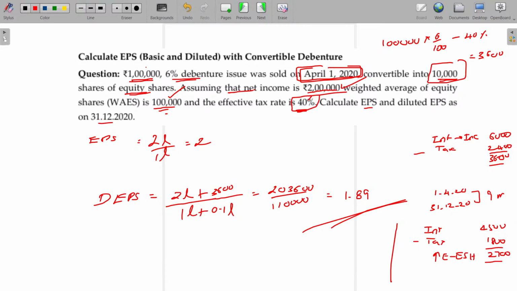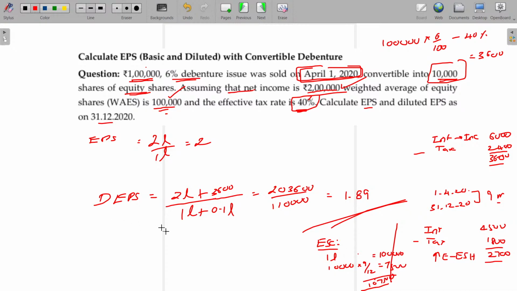And you have to find out the weighted average equity shares. Equity share capital since day 1 being 1 lakh, another 10,000 will be from which date? From this date only, 9 months. So this is for the full year, this is for 9 months. So this is 1 lakh and this will be 7,500. The overall value being 1,07,500.